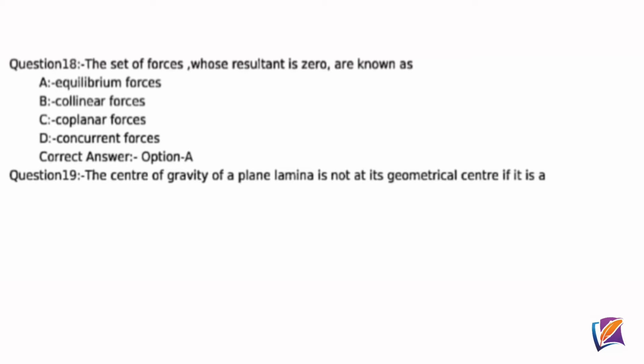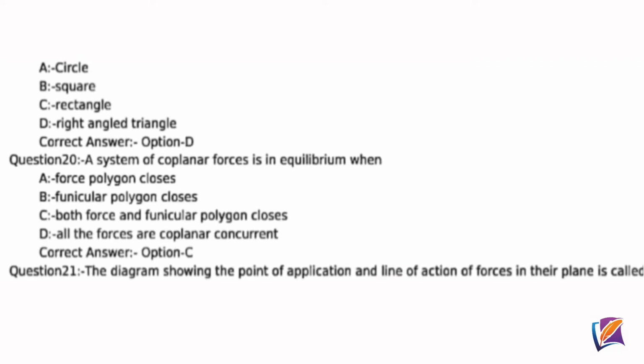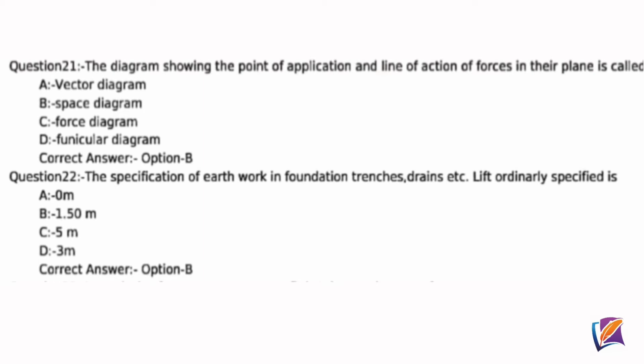Question 19. The center of gravity of a plane lamina is not at its geometrical center if it is a? Correct answer option D, right-angled triangle. Question 20. A system of coplanar forces is in equilibrium when? Correct answer option C, both force and funicular polygon closes. Question 21. The diagram showing the point of application and line of action of forces in their plane is called? Option B, space diagram.